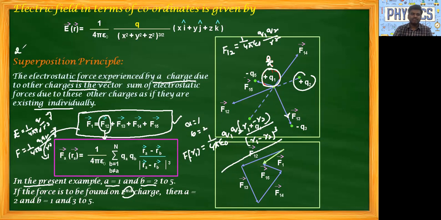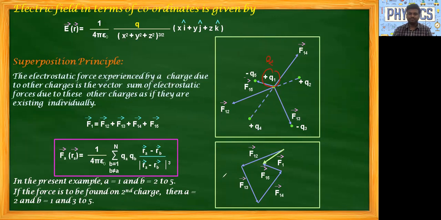Clear? This is important. They may ask for 2 marks. What is the superposition principle, or how will you write the system of charges to find the electric field, or take the system of charges and write the equation for the forces. Like that we'll get in exam. Next, so this is the force. This we are representing in vector form, F12 and F13 and F14 and F15. This one is our resultant.